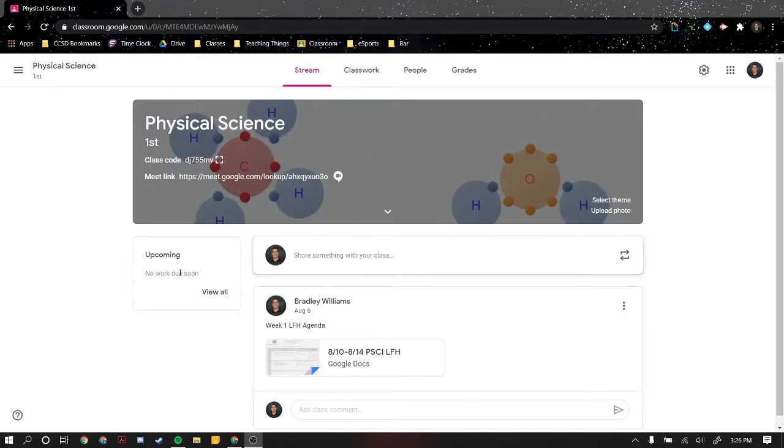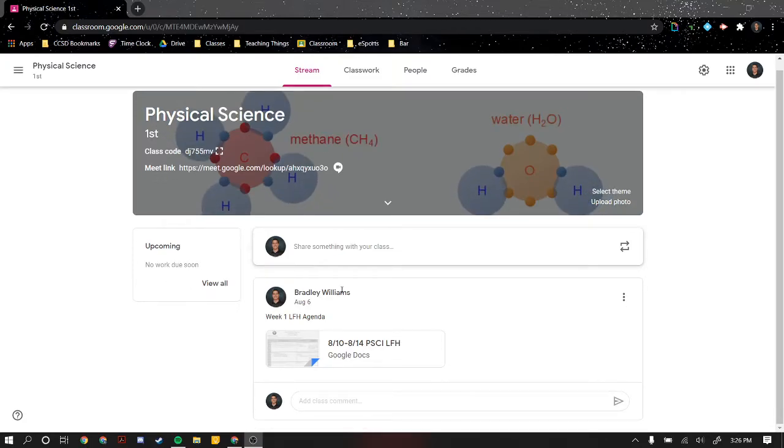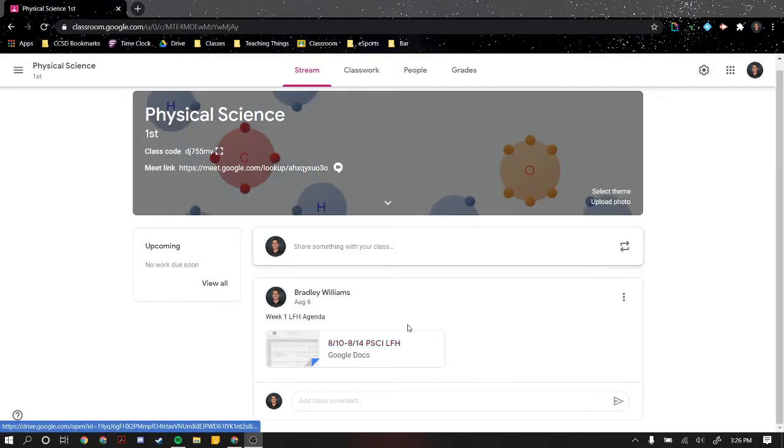Over on the left-hand side, if there's something due, then you'll see it pop up over here. So when we have an assignment post on Monday, you can see it over there. It'll say 8:10 to 8:11, so it'll have the assignment date on it. On this main page, all I'm trying to put here is major announcements and our weekly agendas. So we have our first weekly agenda here. If you click on it, I'm going to go ahead and do that.